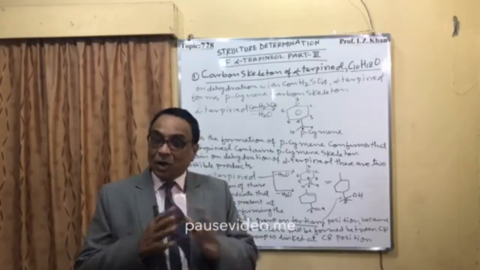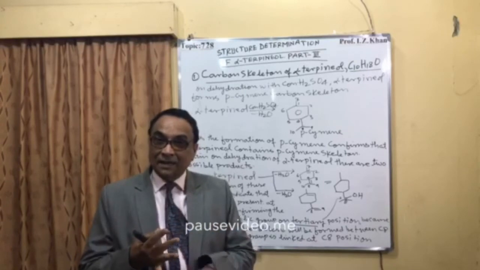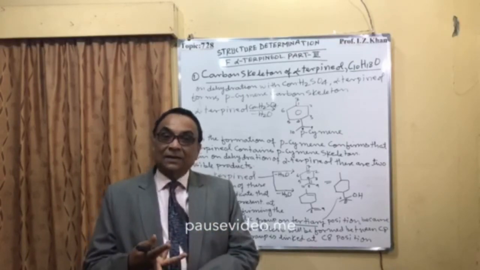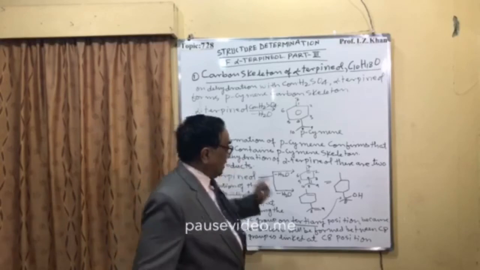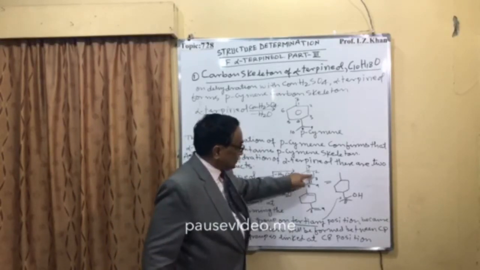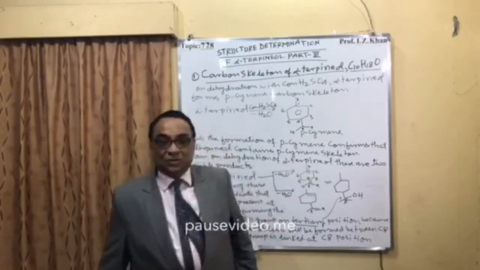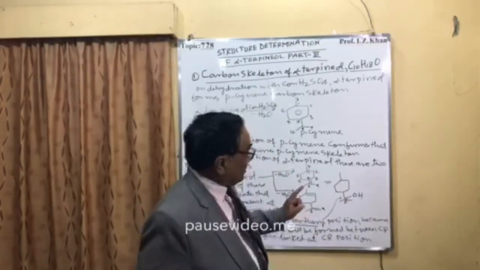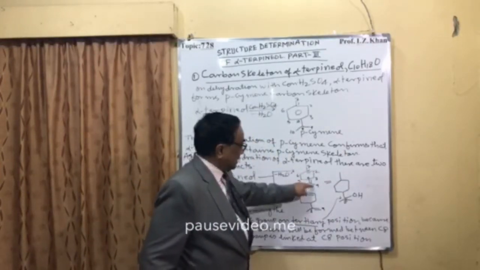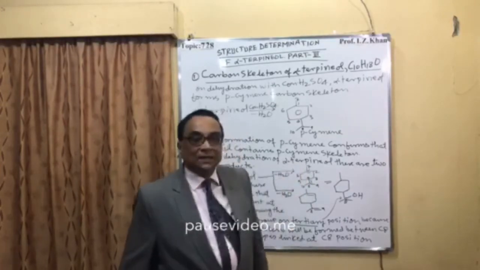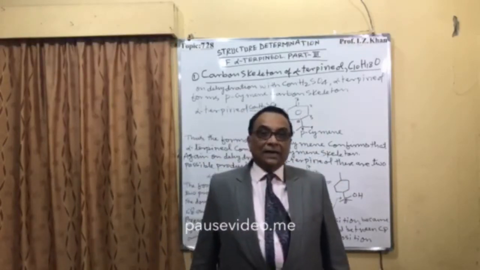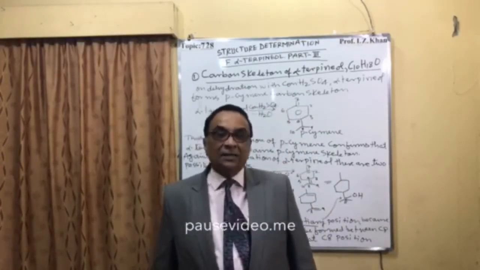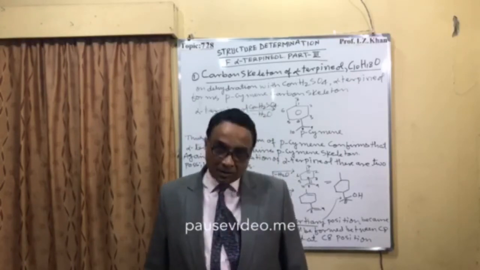You have established a lot of things: the carbon skeleton, the alcoholic group, the position of the alcoholic group, the double bond. Now for this double bond which is present, we have to see how we will say that this double bond unsaturation is inside the ring. It can be outside, it can be here, it can be here. So we are going to establish that the double bond present in alpha terpineol is inside the ring on the basis of oxidation, that is called oxidative degradation.